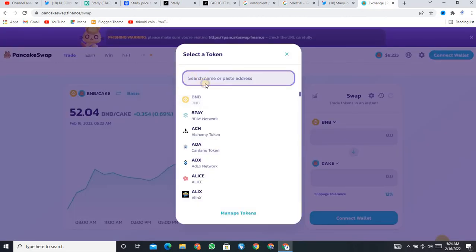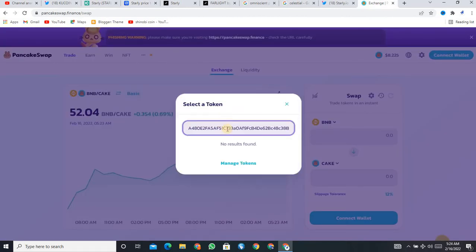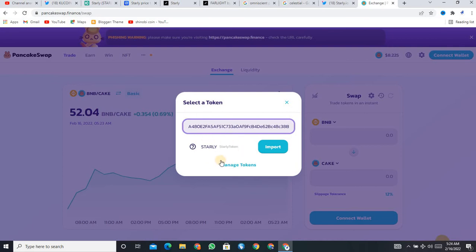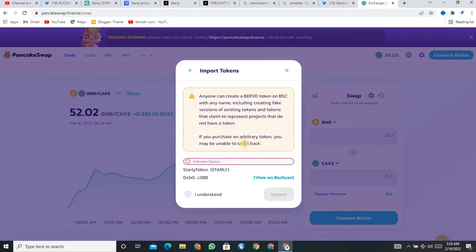I just want to try again because I already tried on that, and you can buy. You can see it's completely working. STARLY has come to our PancakeSwap. So first of all, I just want to click on the import button, and you can see anyone can create a BEP20 token on BC with any name, including creating fake versions of existing tokens and tokens that claim to represent projects that do not have a token. If you purchase an arbitrary token, you may be unable to sell it back. So you must know about that.